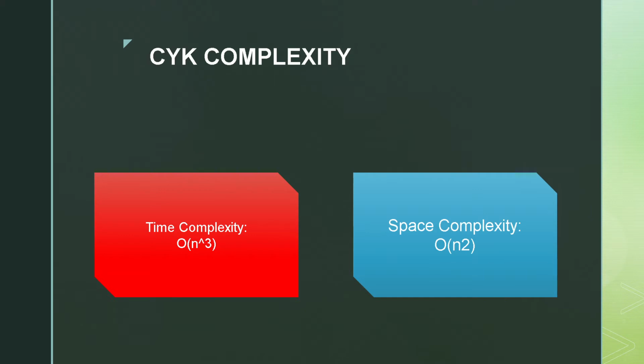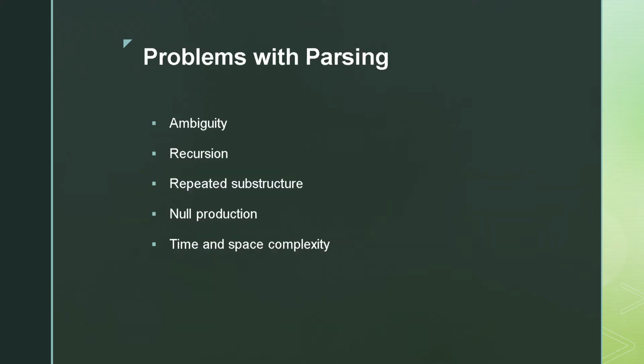The reason we use CYK algorithm over brute force parsing is the following. It saves a lot of time and space complexity, as brute force parsing requires a huge amount of time. Also, in brute force parsing, ambiguity and recursion can make a parser get stuck indefinitely if the string does not belong to the language.